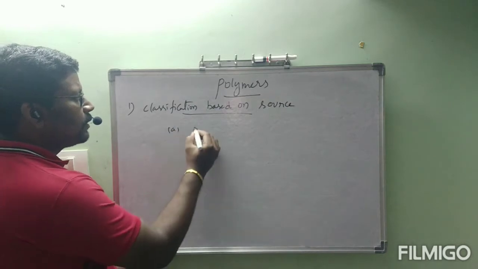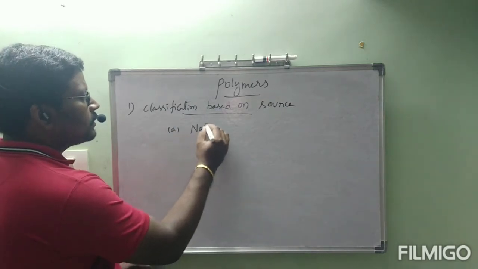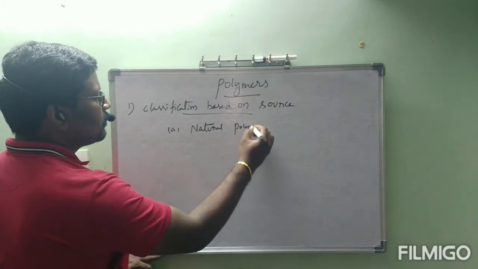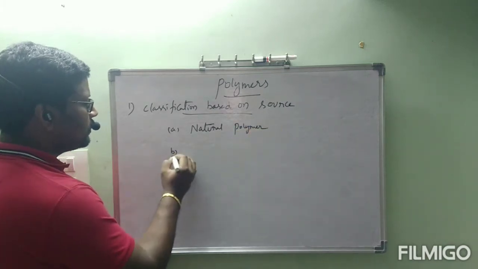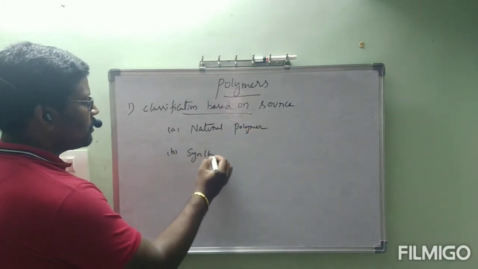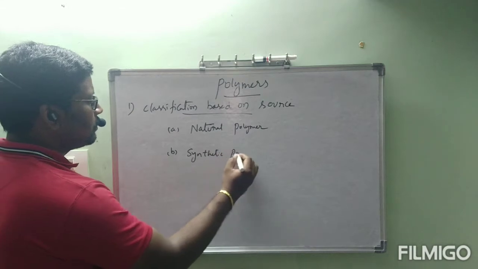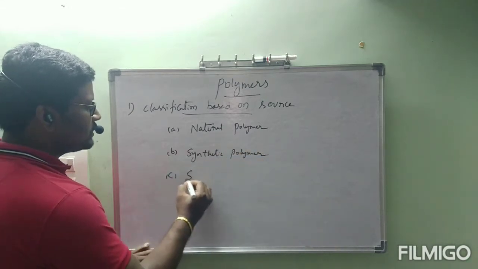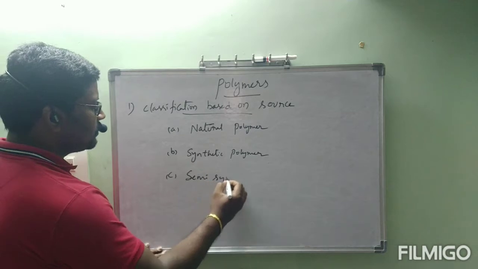A, natural polymer. B, synthetic polymer. C, semi-synthetic polymer.